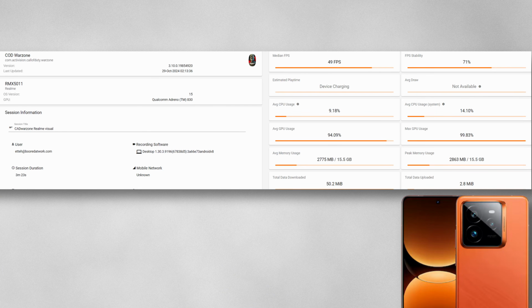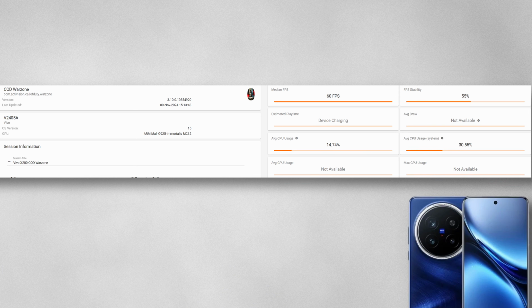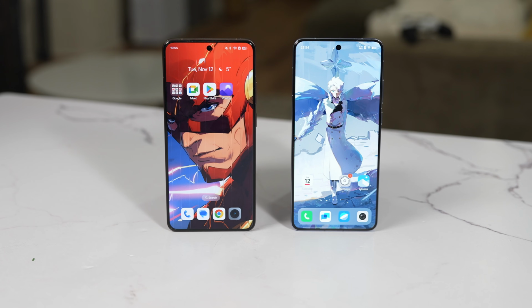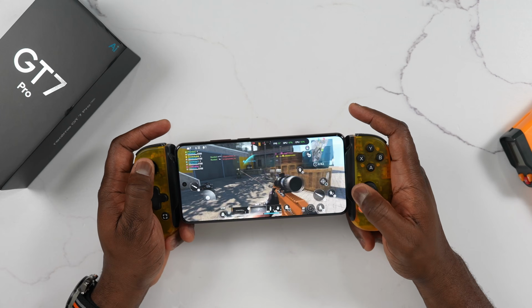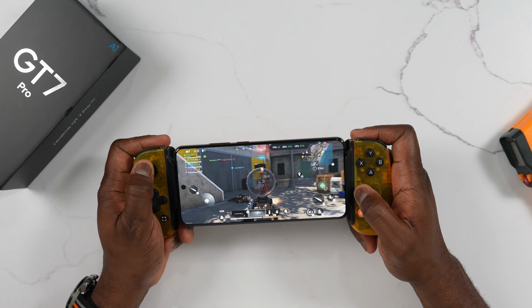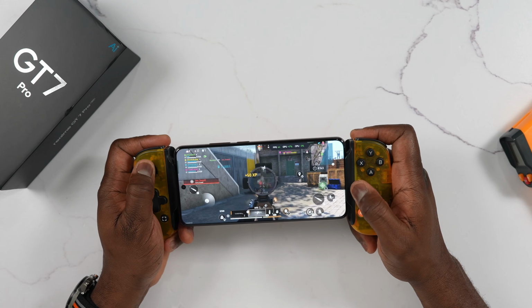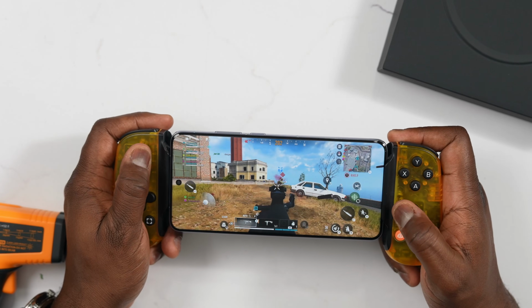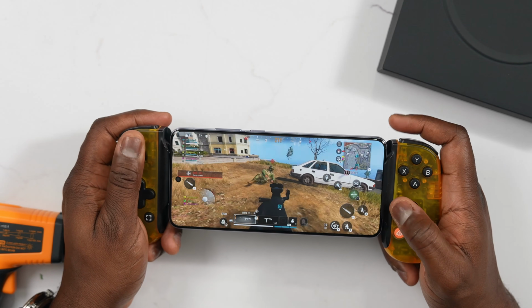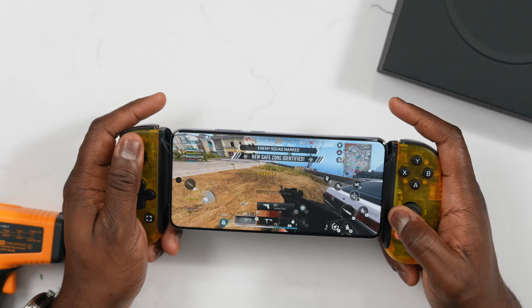So what does this mean for all of us as gamers? What it means is that coming in end of 2024 and moving to 2025, gaming on Android, whether you're using Dimensity or Snapdragon, is going to be great. You're going to get the best performance possible, especially using the 8 Elite chipset with Snapdragon or the Dimensity 9400 with MediaTek.